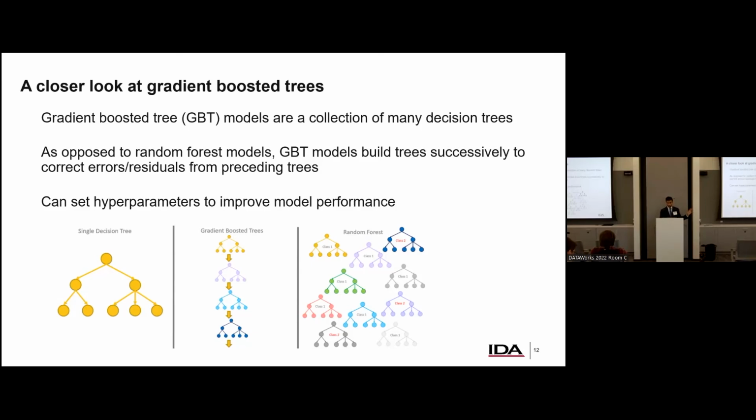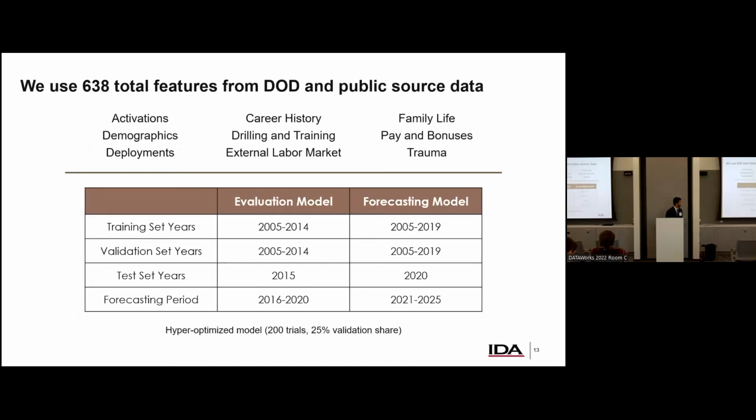So with that, what does our problem look like, right? We talked about how we're using a gradient boosted tree, but what does the feature space look like? Well, we have 638 features. So, talk about a lot of features, right? And this is an example where we don't have to predefine the interactions. So we use a wide variety of personnel data on people's lives. The idea is, what makes you more likely to leave service? Maybe you just had a kid and you're about to deploy. That's not really a great situation to be in. Maybe that is something that would cause you to leave service.